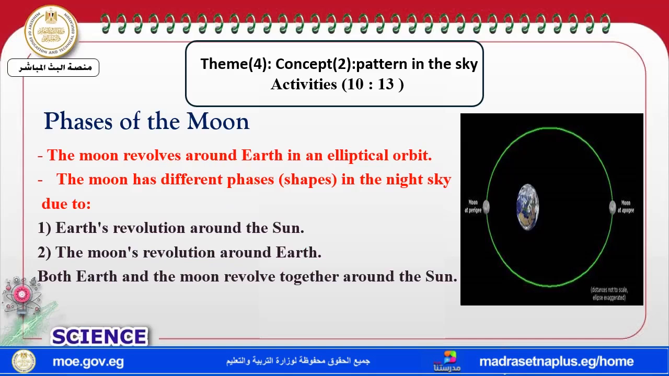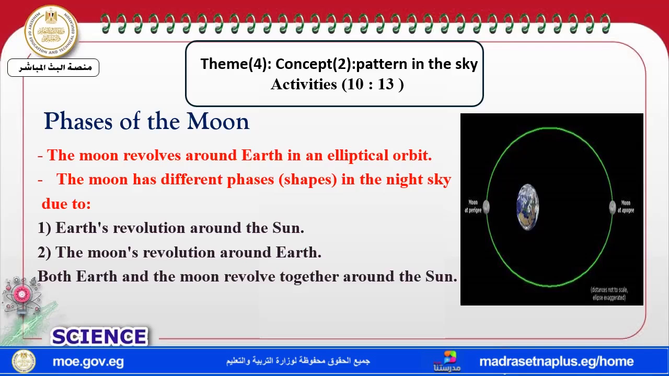Now let's continue this lesson with the phases of the moon. What about the phases of the moon? The moon revolves around the earth in an elliptical orbit, and it has different shapes, different phases in the sky. Why? That's due to three main points. I want all of you to keep them in your mind. Why do the phases of the moon differ?